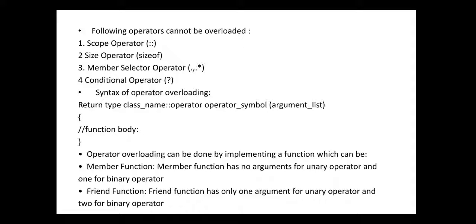But if you want to overload the operator using a friend function, then that friend function has only one argument for unary operator overloading and two arguments for binary operator overloading. Okay.